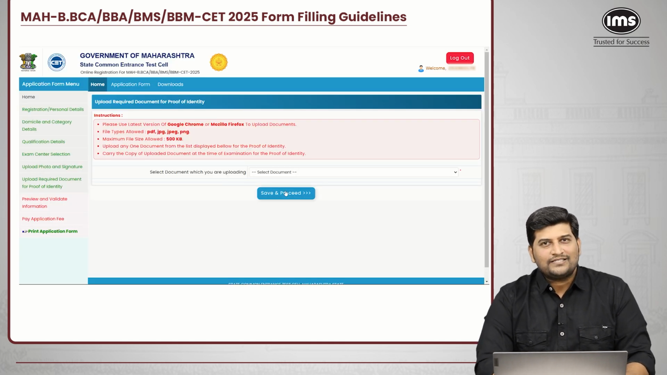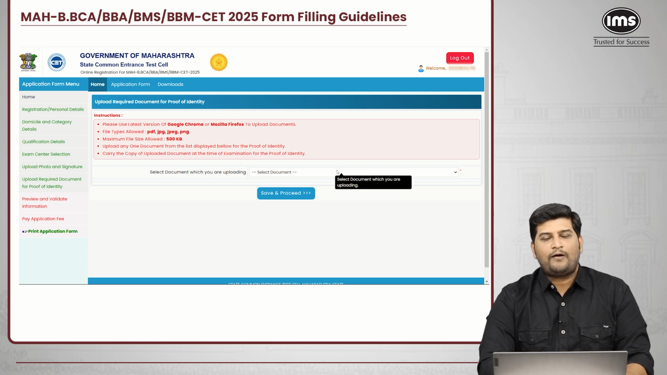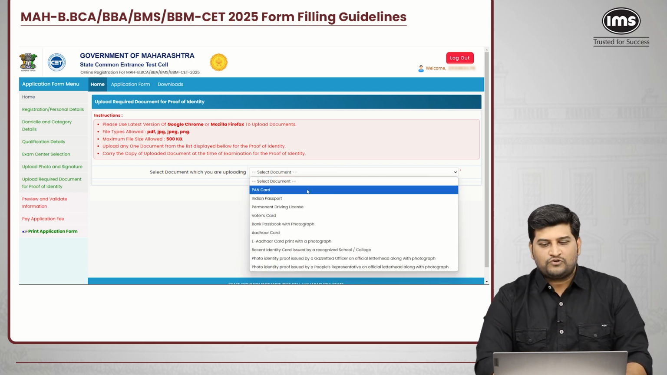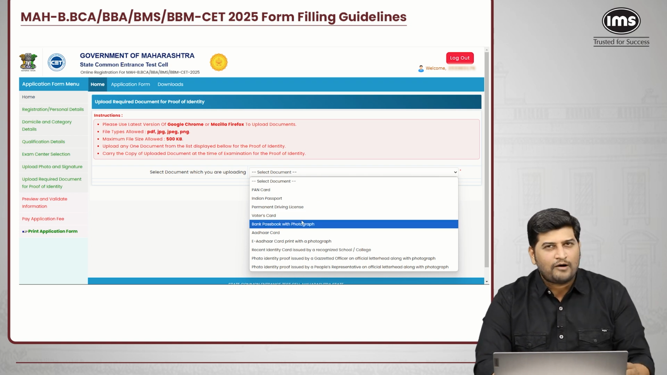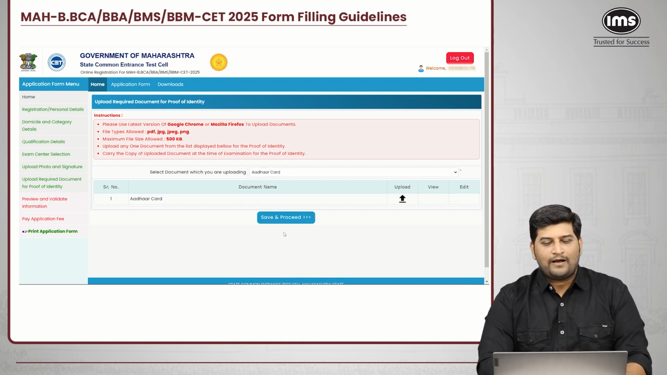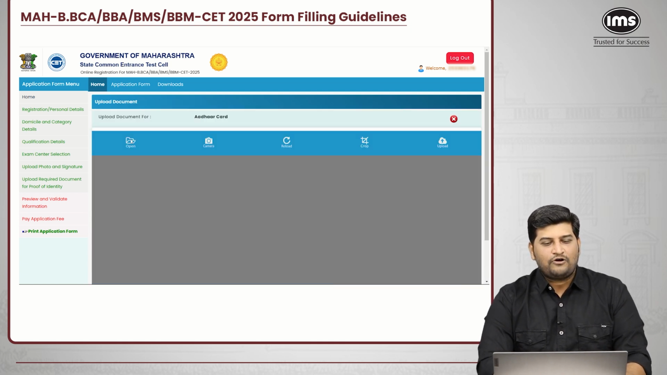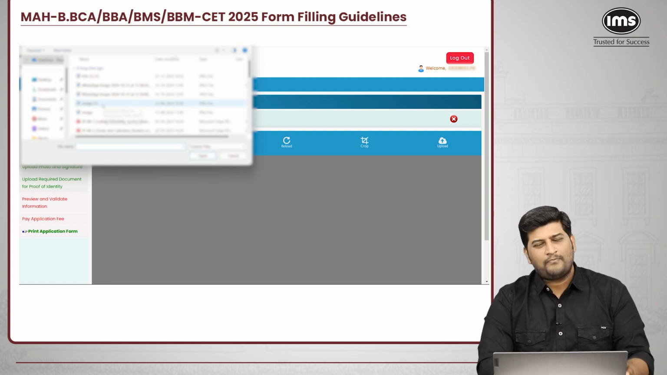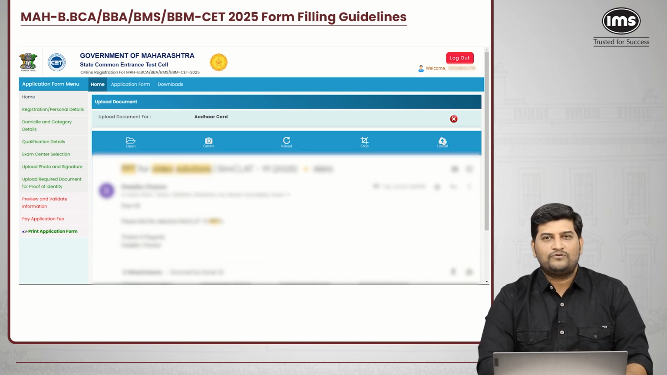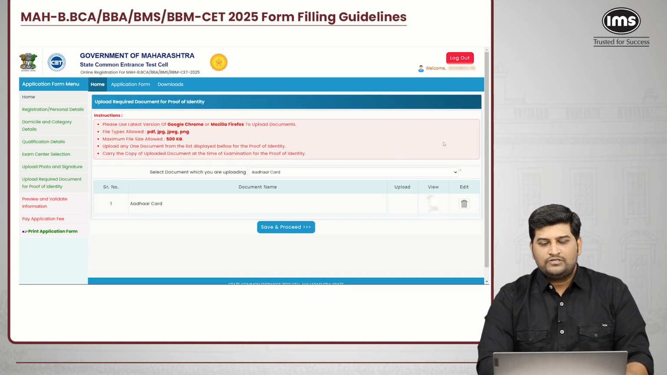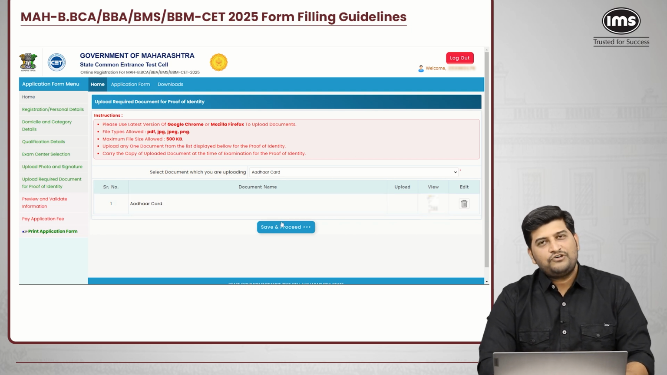Once you click on save and proceed, you will have to upload the appropriate ID proof. You can upload your Aadhaar card as a PDF copy, or you can upload the passport. I'll be uploading the Aadhaar card here. Click on the upload option, then click on open. You can upload either PDF or image. Once you select it, click on upload, and your Aadhaar card is uploaded. Once you upload your document, click on save and proceed.